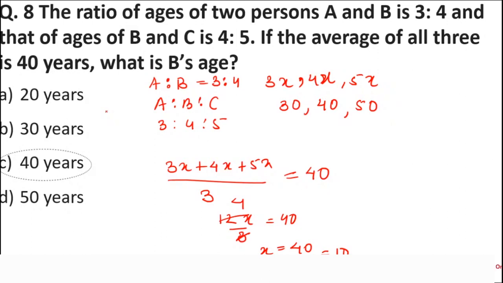Okay, got it? All of you got it? Very simple question. Shall we look into the next question? It was a simple question of ratio. Such types of questions are also important. You should know how ratios are calculated and how we have to assume. If they are saying A is to B, you have to assume it as 3x and 4x. These are the very basics of ratio related problems.